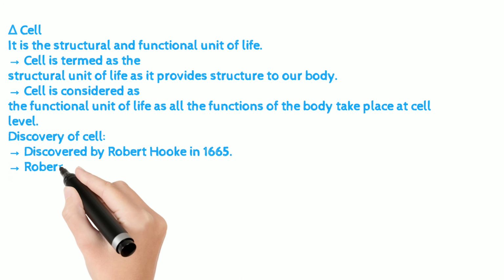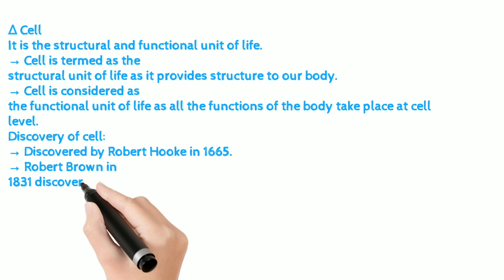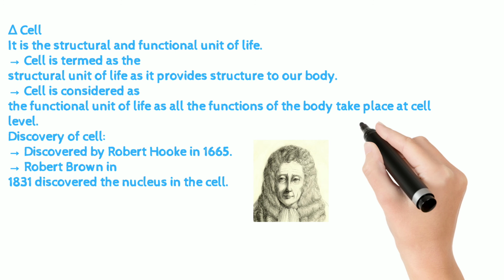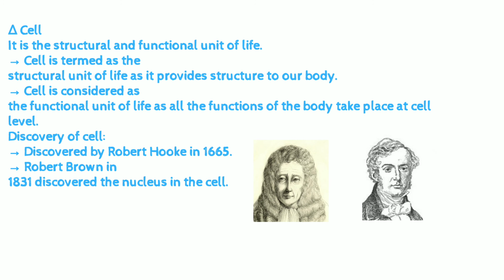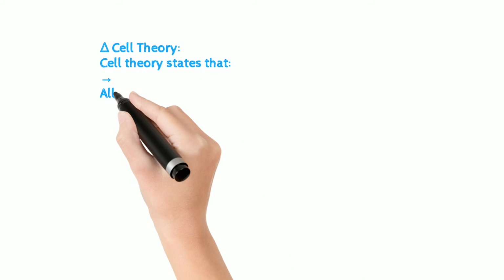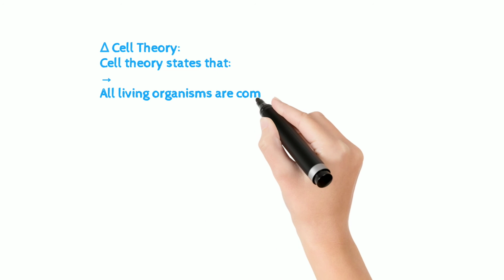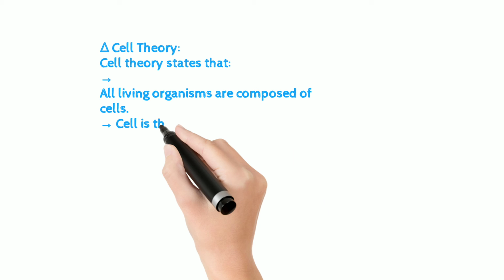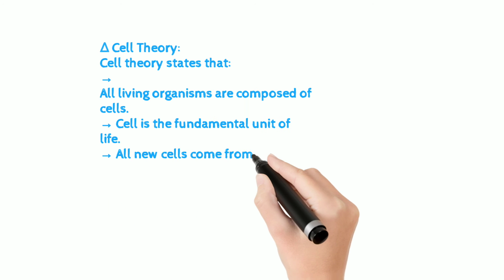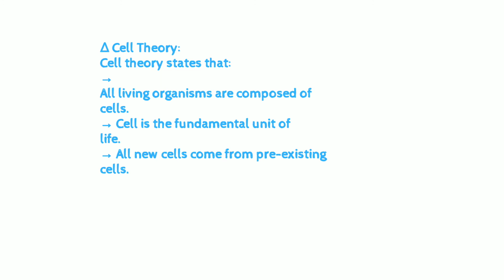Robert Brown in 1831 discovered the nucleus in the cell. Cell theory. Cell theory states that all living organisms are composed of cells. Cell is the fundamental unit of life. All new cells come from pre-existing cells.